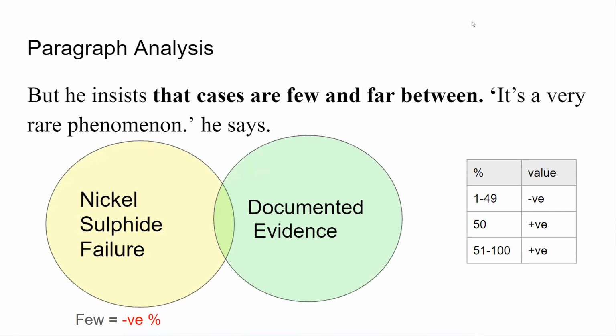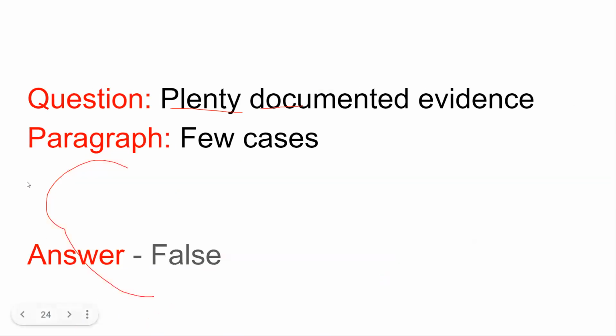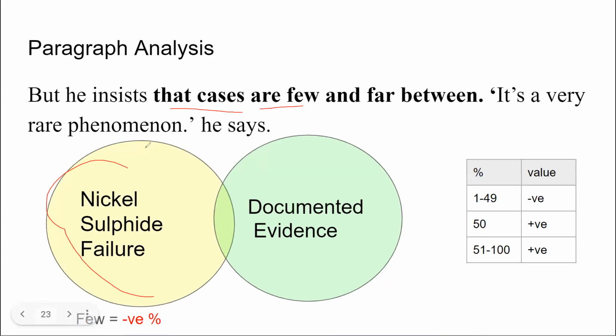So by understanding this line, we can understand the documented evidence is few. So let's say they're saying the cases are few. That means nickel sulfide failure, which is here as a set, the cases are very less. The documented evidence is less or few.